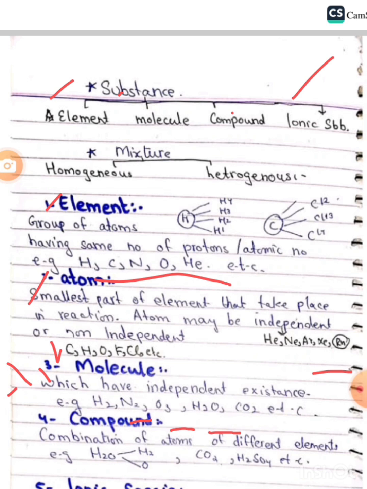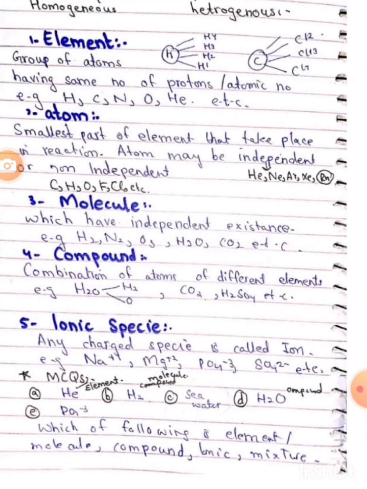These are the molecule. Now next is a compound, a combination of atoms of different elements, called a compound. So next we discuss the ionic species. Here any charged species is called an ionic species. कोई भी particle या group of atom जिसमें charge हो जिसके ऊपर, उसको हम ionic species का नाम देते हैं.